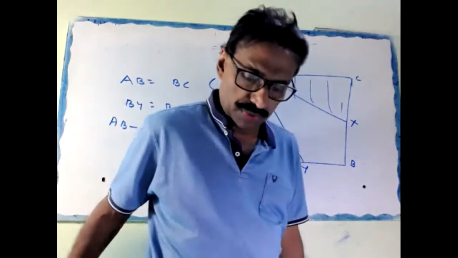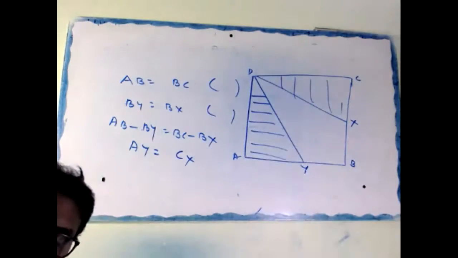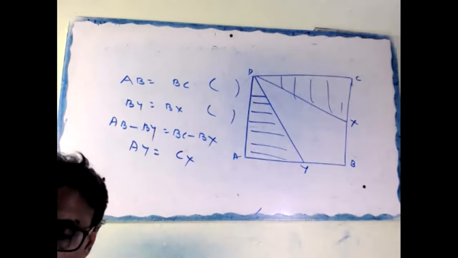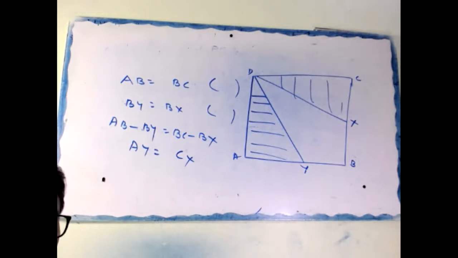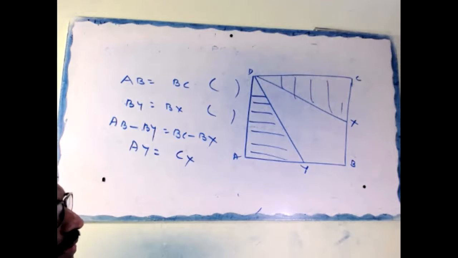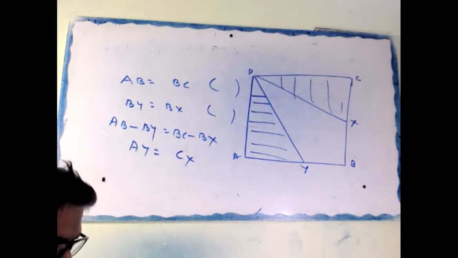Okay, right up to here now. Start. AB equal to BC, sides of a square. Call it number one. BY equal to BX, given.